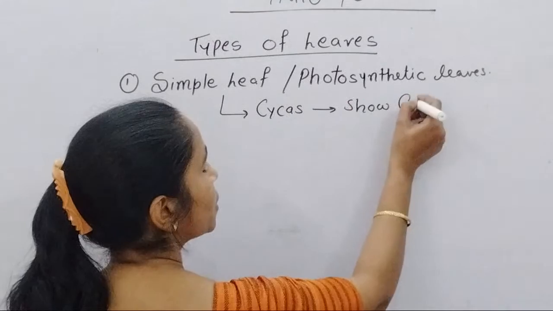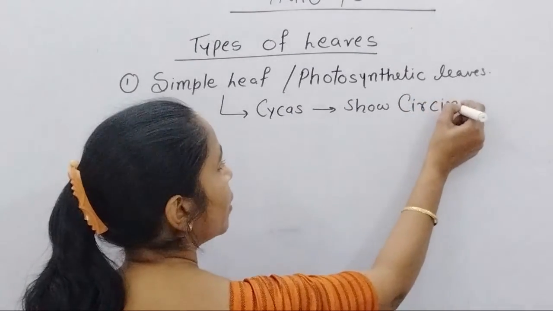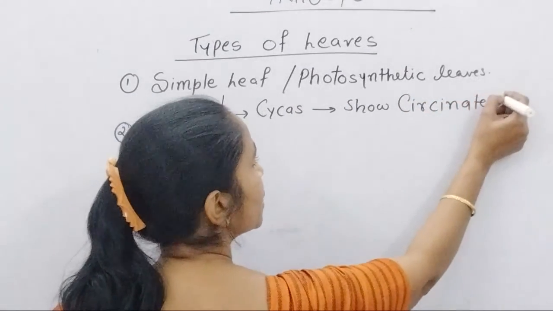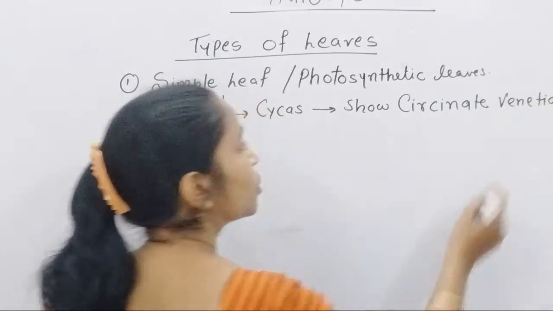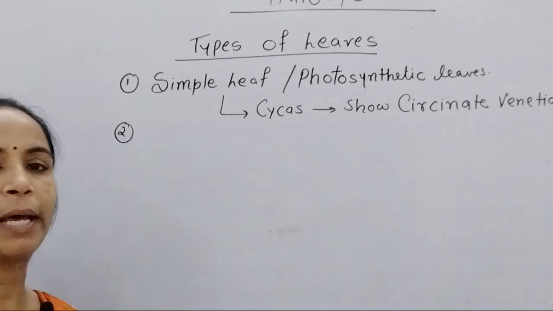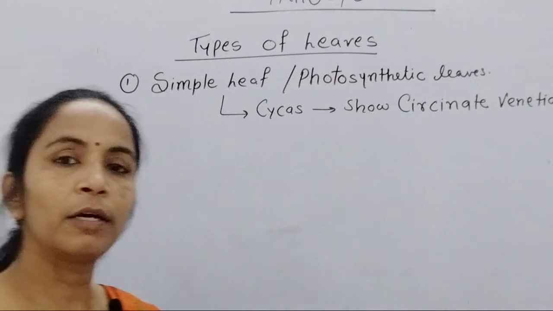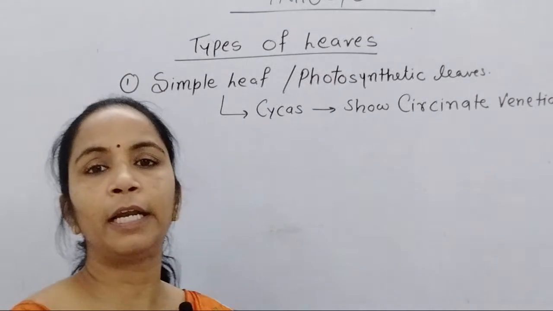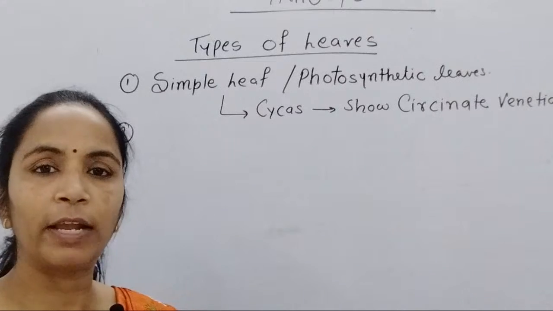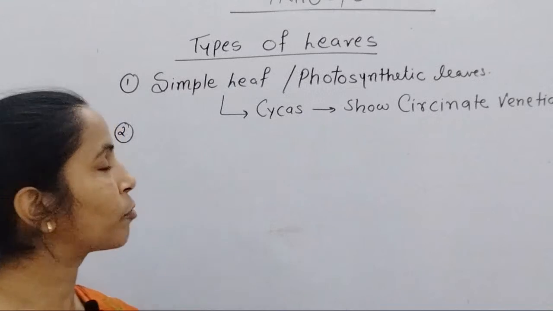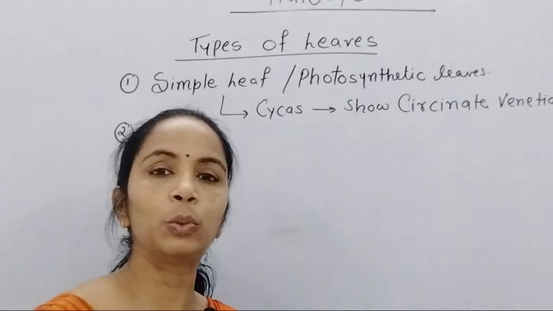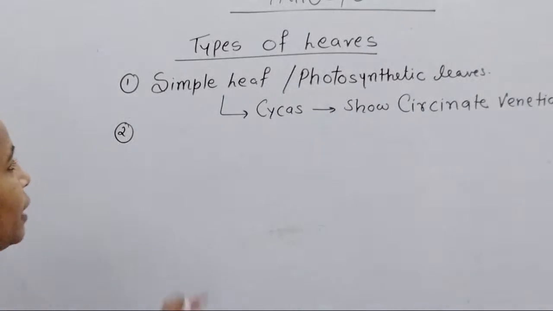One question is already asked on parallel venation. That specific venation is called circinate venation in case of cycas. Circinate venation means the parallel venation, but the leaf is fragmented into a number of leaflets and all the leaflets are parallelly arranged, so specifically this term is used, the circinate venation.